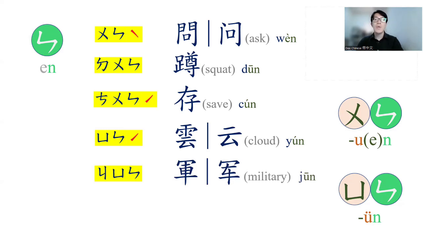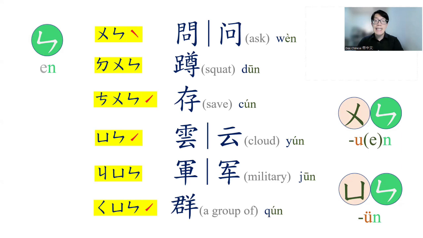The next one, first tone, we say jun. Jun means military. The next one, second tone, we say chun. Chun means a group of.